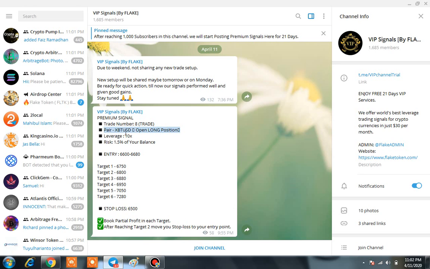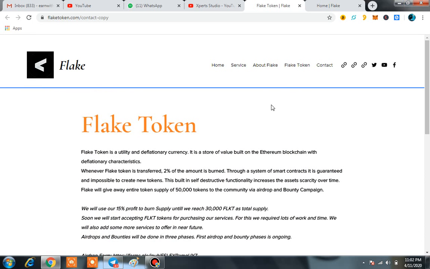XBT and USD, open long position with 10x leverage. Seriously, here you can get these signals entirely free for 21 days. You must join this Telegram channel and you will get everything. At this time they have already launched another token. The name of the token is Flake token, FLKT.